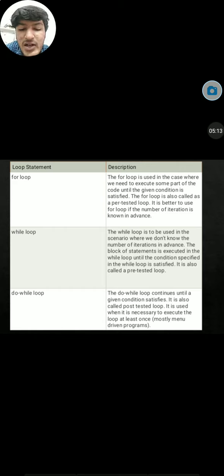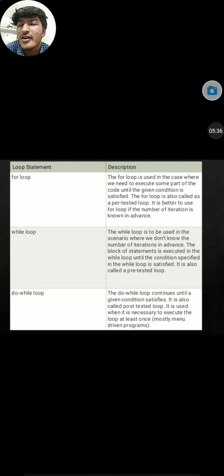And the third type of loop is the do while loop. The do while loop continues until a given condition is satisfied. So until the condition is true, it prints the number of times. And it's also called a post-tested loop. It is used when it is necessary to execute the loop at least once.